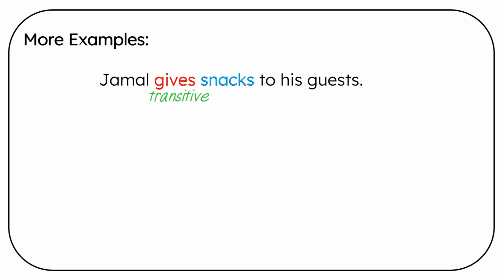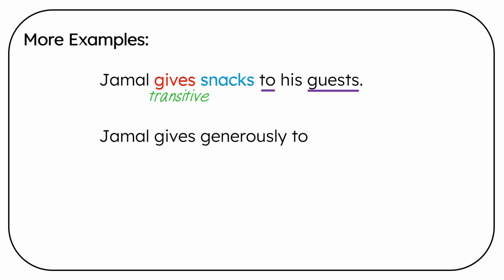More examples. Jamal gives snacks to his guests. Gives is the verb. Gives what? Snacks. So gives is transitive because we have a direct object. We have to and guests. Guests is the object of the preposition to. It is not an indirect object.